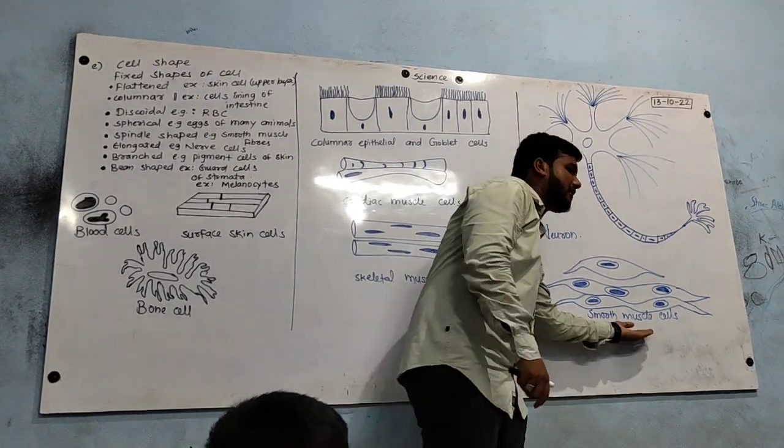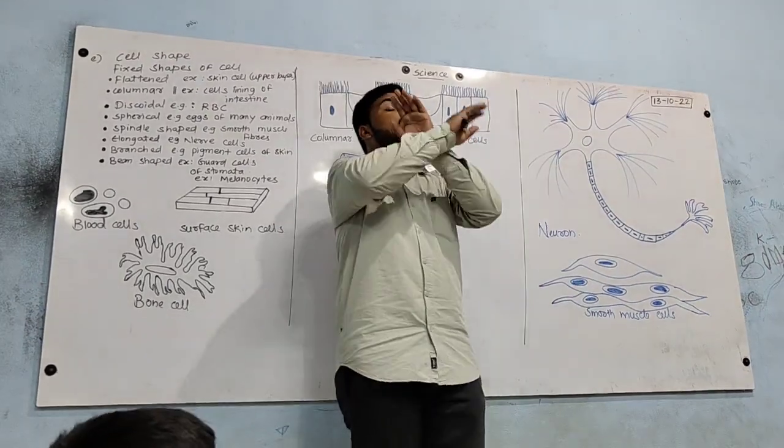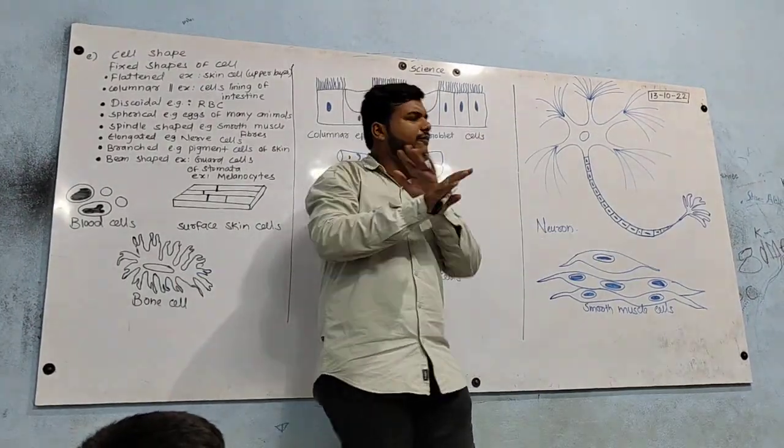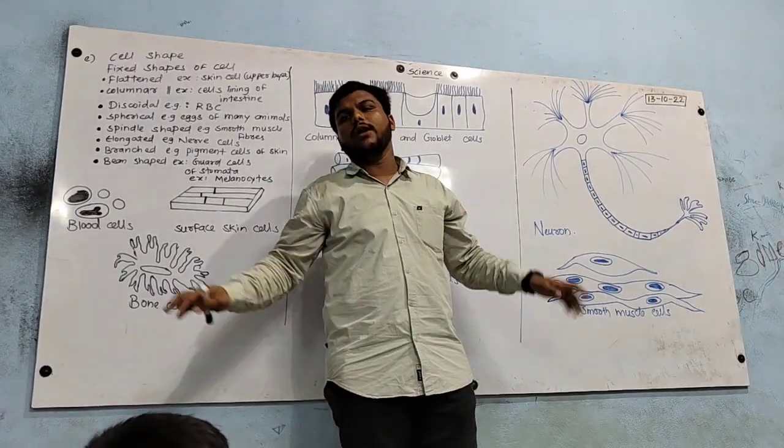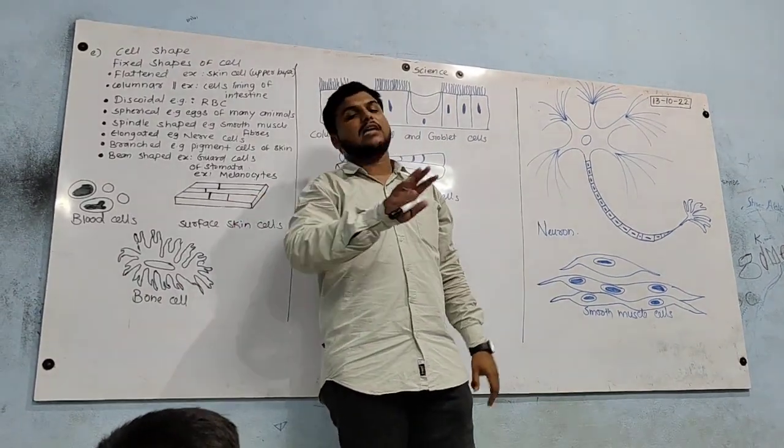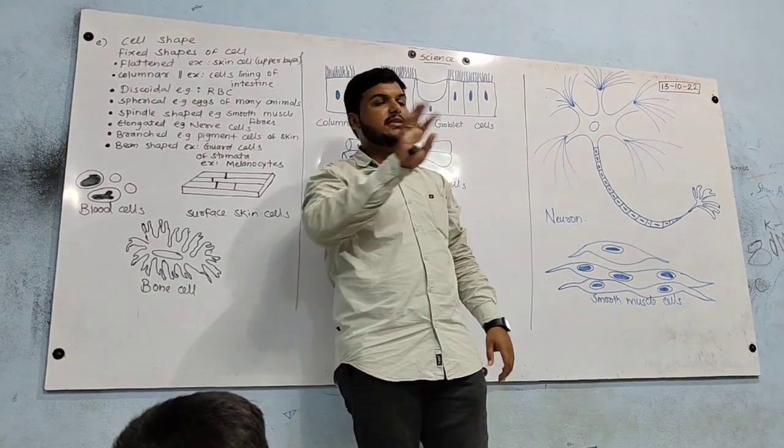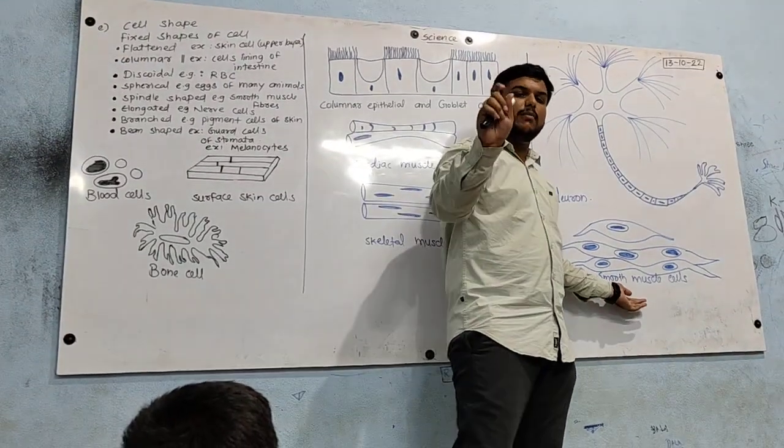And these smooth muscle cells are present in the total human body, everywhere, maximum in the human body. These cells are going to be present. These cells are going to be big cells, smooth muscle cells.